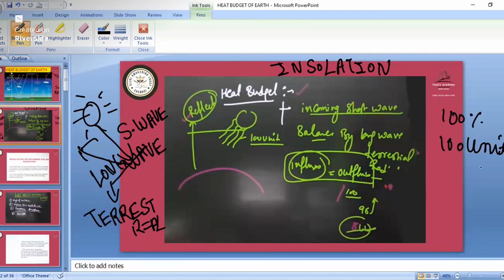If 100 units come down to earth, and even 4 units are left on the earth, then what will happen? It will slowly keep storing the heat of the sun. After a few years it will become fully heated, then it will start changing to a molten state. Then there will be no life possible.